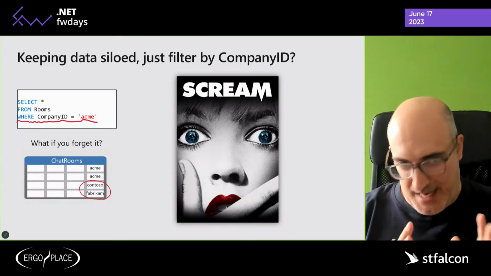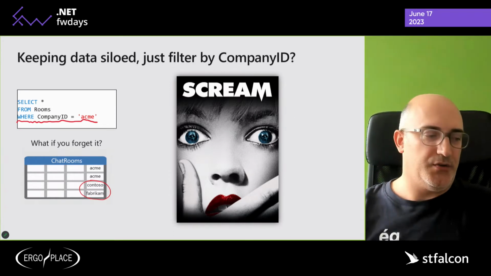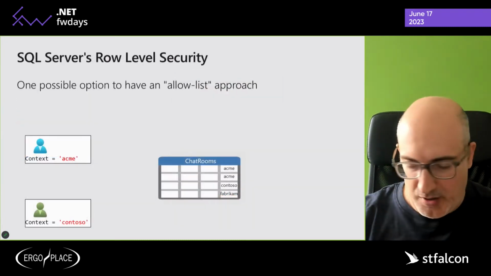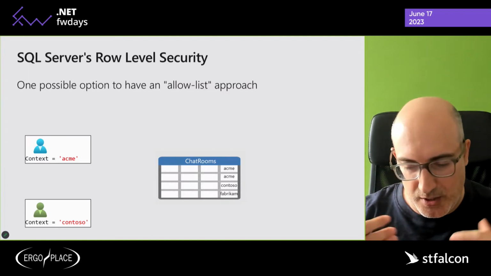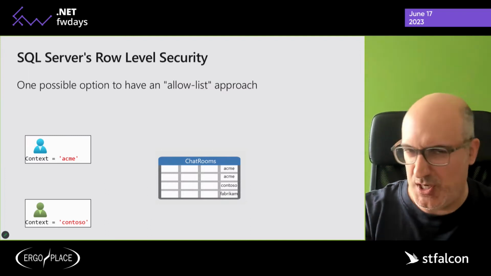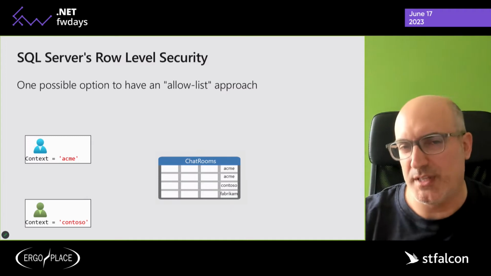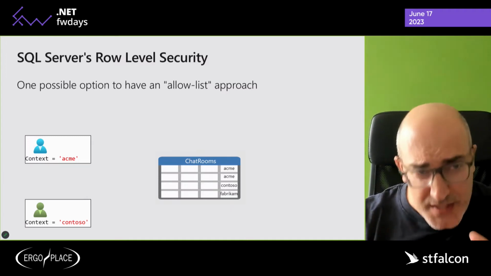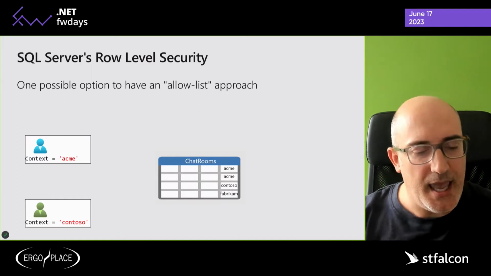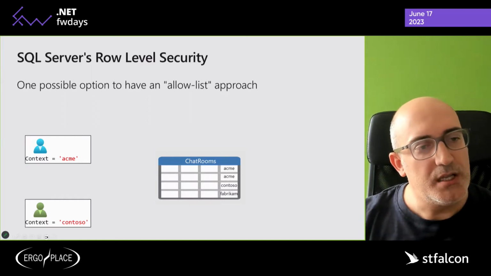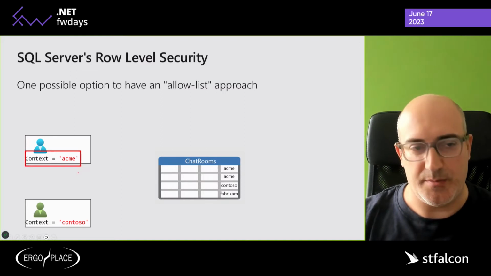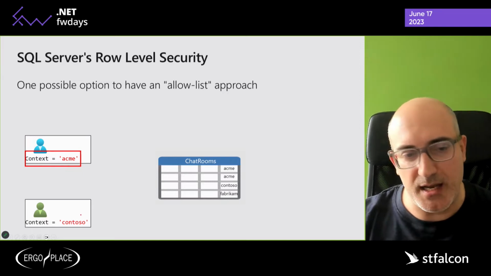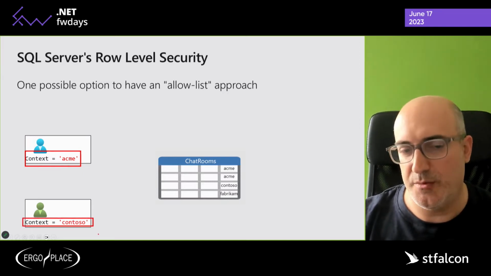So can we make this a little more secure than just sticking on a where condition? Well, the answer is yes, by using a feature of SQL Server called row-level security, which is not available just in SQL Server. It's available in pretty much all the modern databases, such as MySQL, Postgres, etc. The concept is to attach a context to the user when the user is connecting to the database. This context might contain the company ID. So for example, the blue user is going to be Acme, and the green user is going to be Contoso.